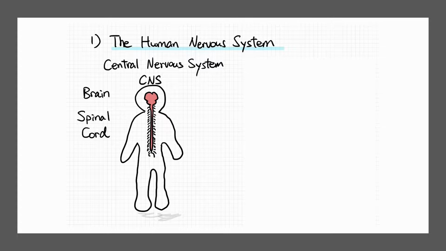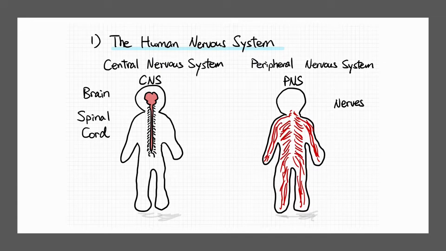The human nervous system can be broadly divided into two divisions based on their locations: the central nervous system, CNS, and the peripheral nervous system, PNS. The CNS involves the brain and spinal cord, and the PNS contains all the nerves responsible for communication to and from the brain and spinal cord to other organs in the body, such as the heart and lung.